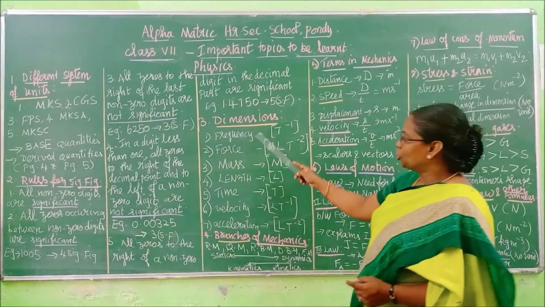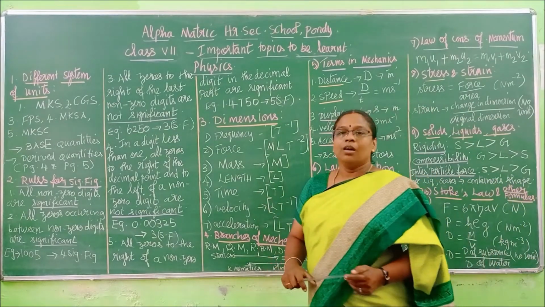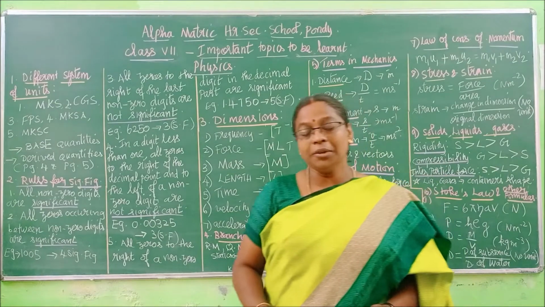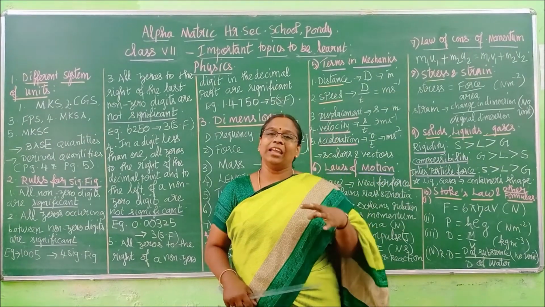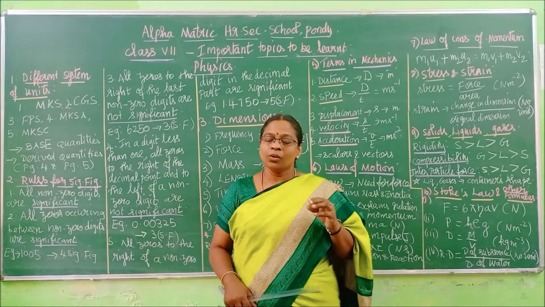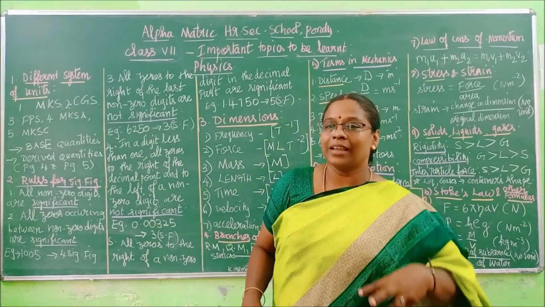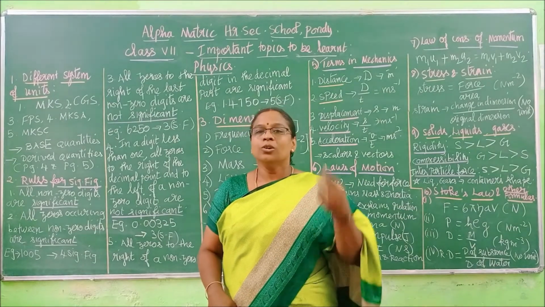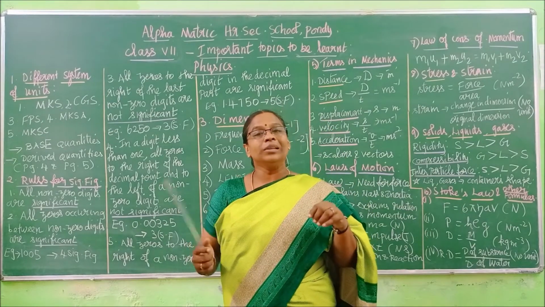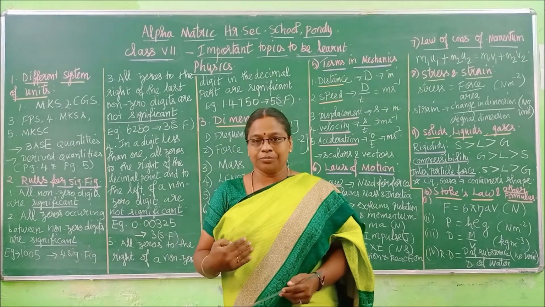Now the first 2 we come here. Frequency. Frequency formula, children, you will learn in your higher classes. 1 by time is called frequency. What is the unit for time? Second. So 1 by time gives the unit 1 by second.